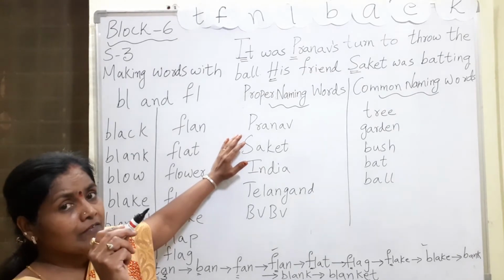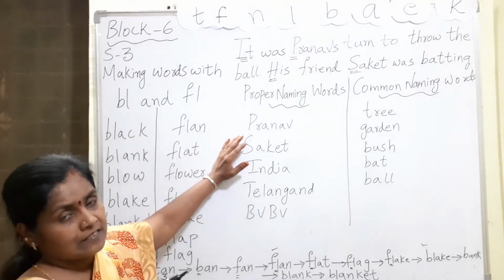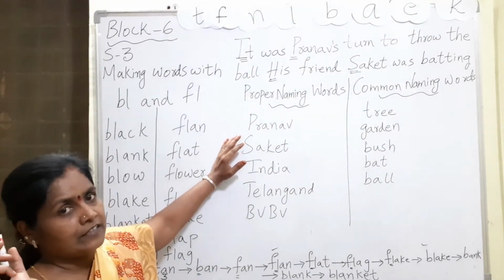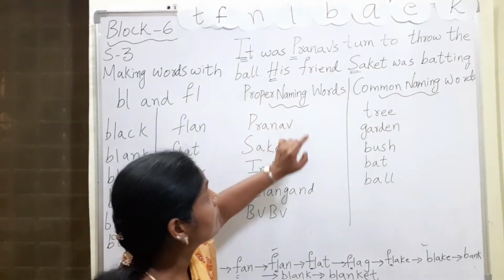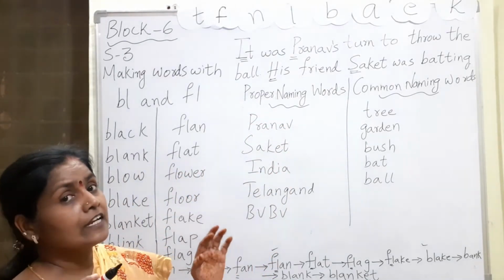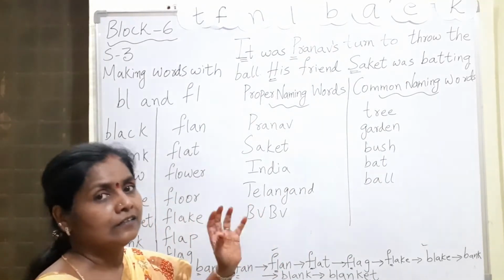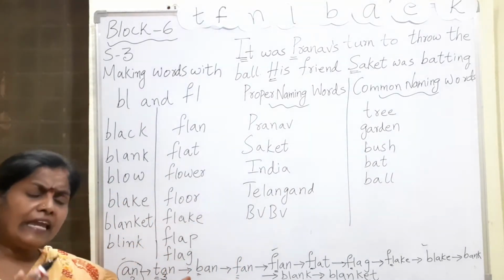What is a naming word? Noun is the naming word. Name of a place, thing, animal, etc. They are the naming words. Now what is a proper naming word? The words given as a name to a particular person, thing, animal or place.